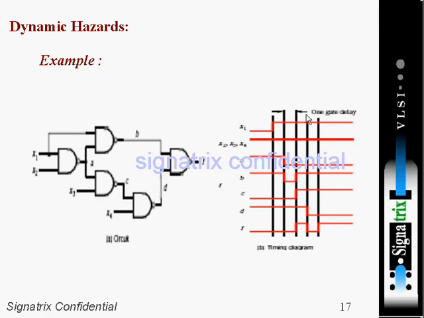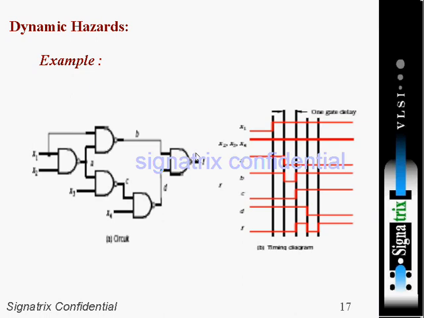At time t equals 0, x1 is high, and x2, x3, x4 are all 0. Now x1 has a long delay, as it has to travel all 4 levels, but x4 has to travel only 2 levels.